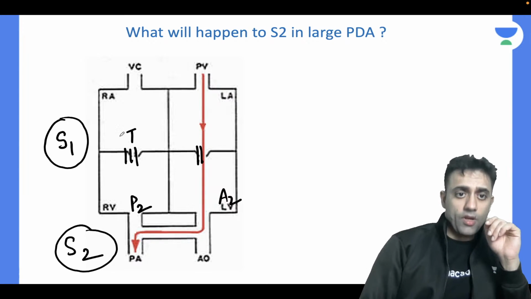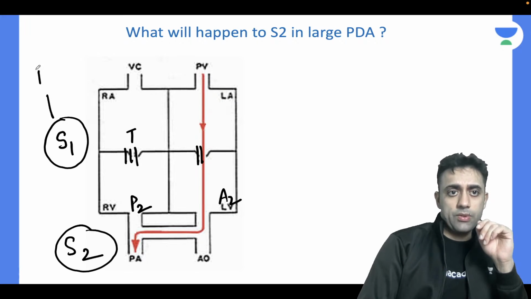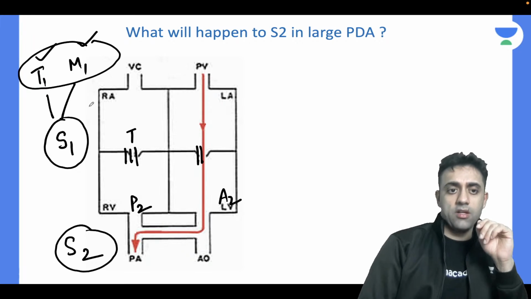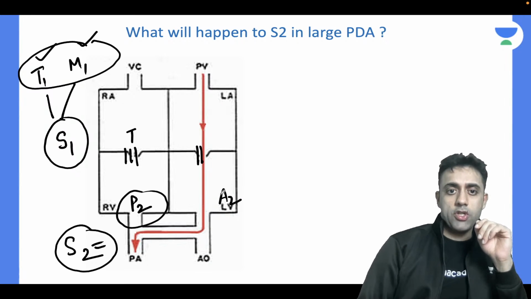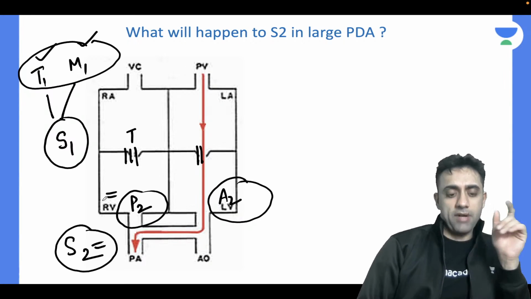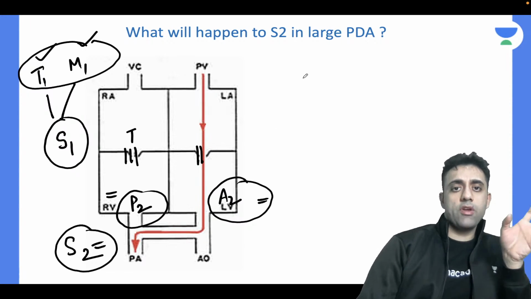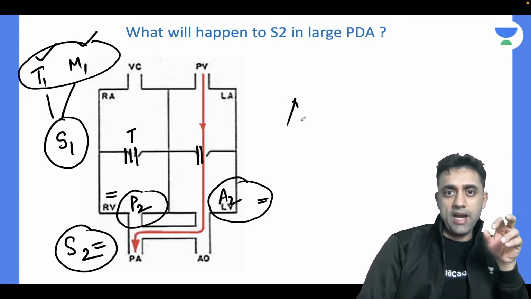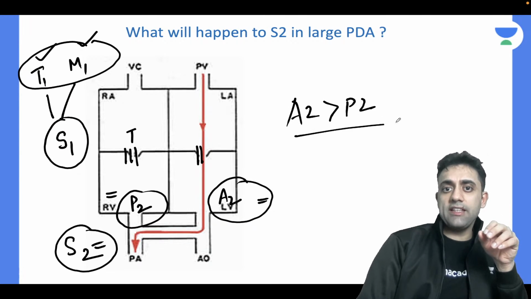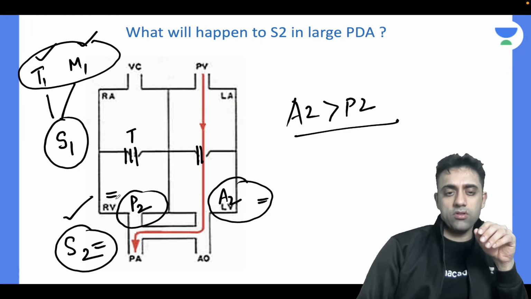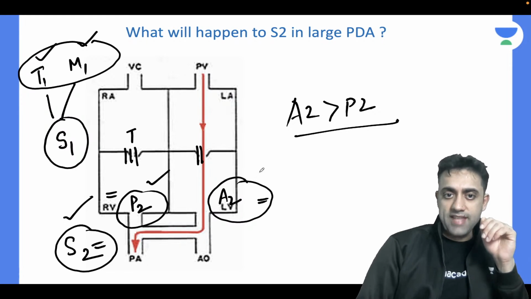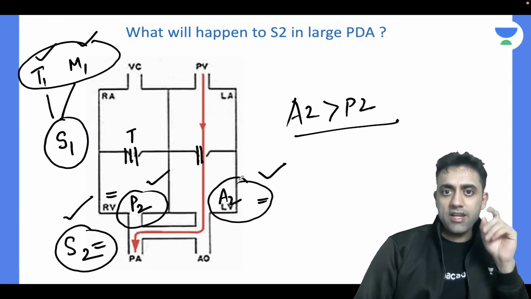And we all know that the first heart sound is divided into T1 and M1, like the tricuspid and mitral closure together. And the second heart sound is divided into P2 and A2, P2 being the pulmonary component and A2 being the aortic component. So in general, we all know that A2 closes earlier than P2. Second heart sound is produced by the closure of the semilunar valves, aortic or pulmonary valves.